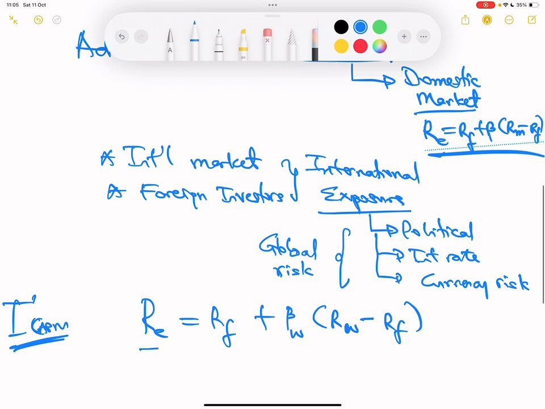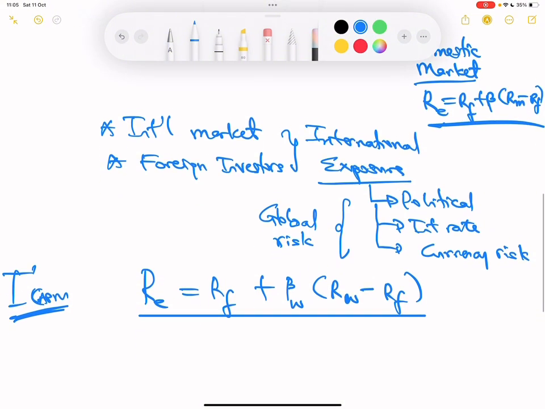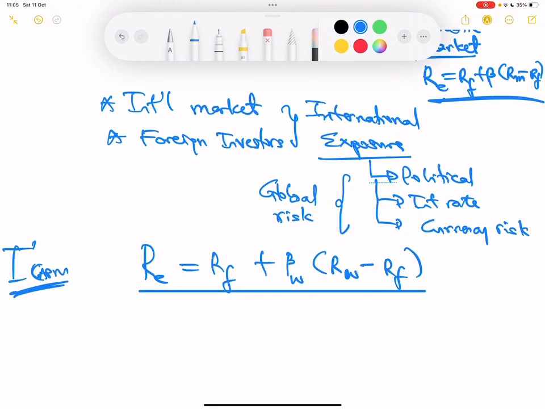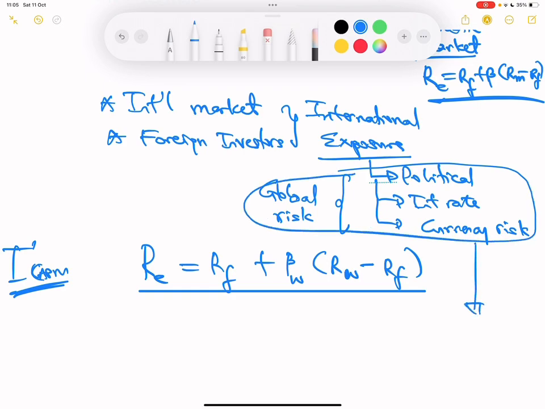And they're saying this because they believe that if you are operating in the international space and you have this exposure, you can diversify them. Believe that this can be diversified. So which means we should not compensate any investor for being exposed to any of these risks. We shouldn't. That is what the global market is talking about.